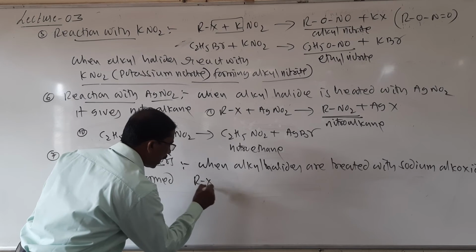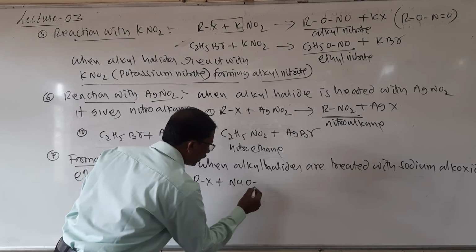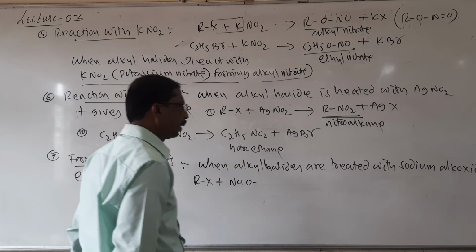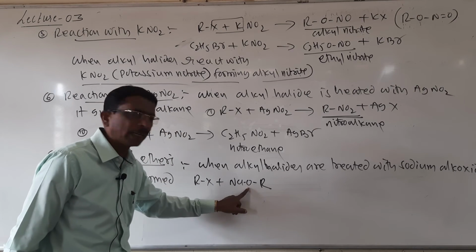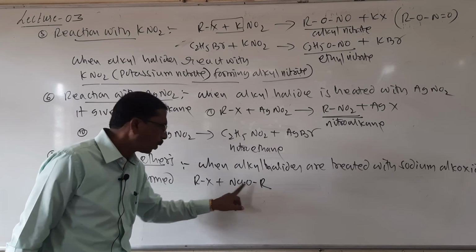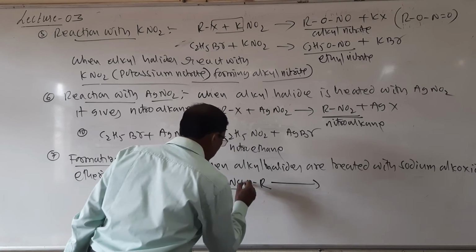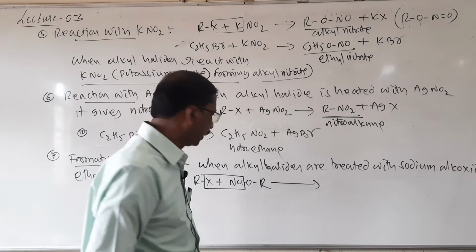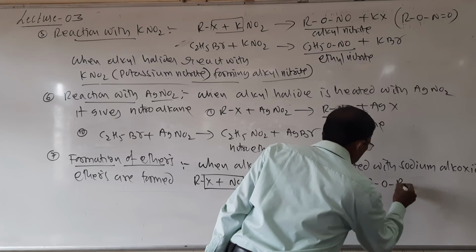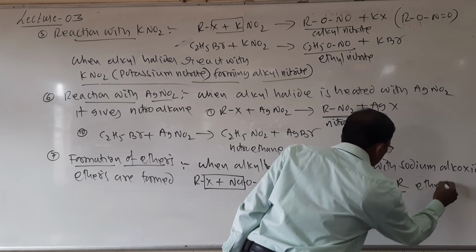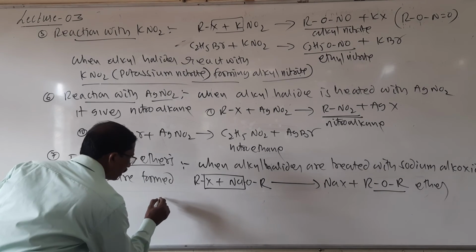Alkyl halide RX plus sodium ethoxide, or that is alkyl halides are treated with sodium alkoxide, RONa. Look here, sodium alkoxide. Then it forms this reaction, it takes place very easily. It forms NaX plus ROR, it is called ether. I will write an example here.